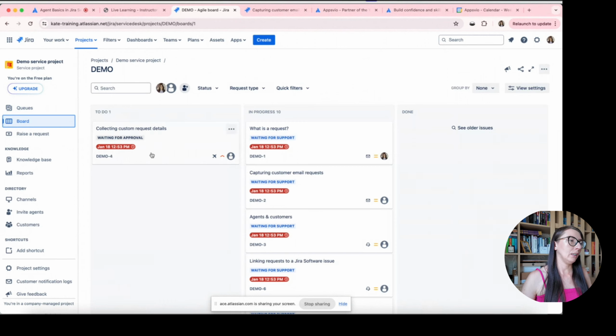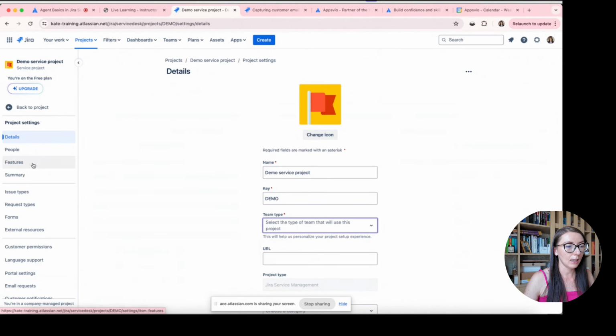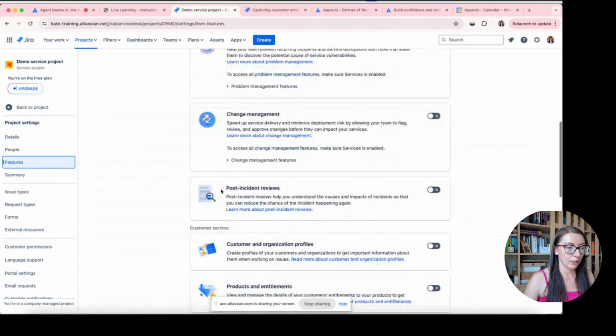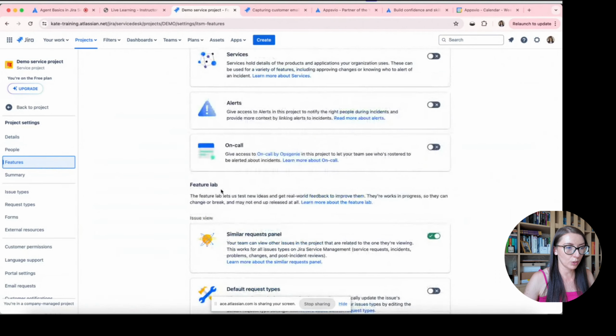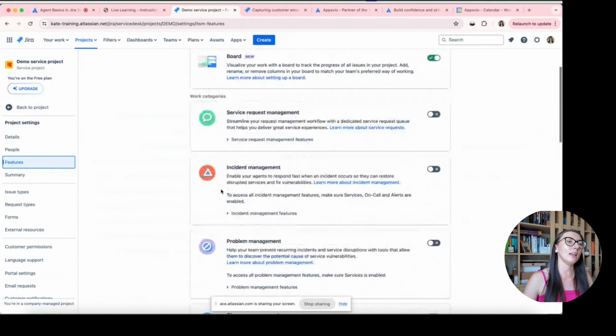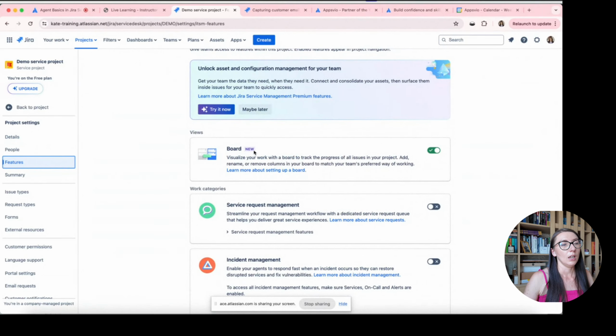First of all, you have to enable it, and again you have to go to project settings, select features, and you have got the option board, and you can see that this feature is marked as new, and it's enabled.